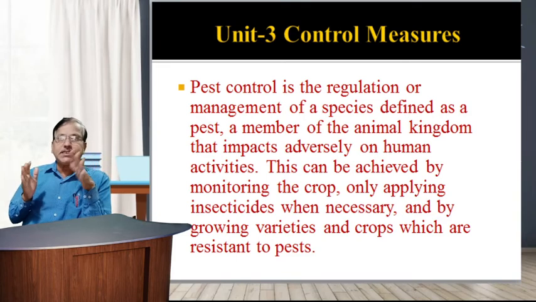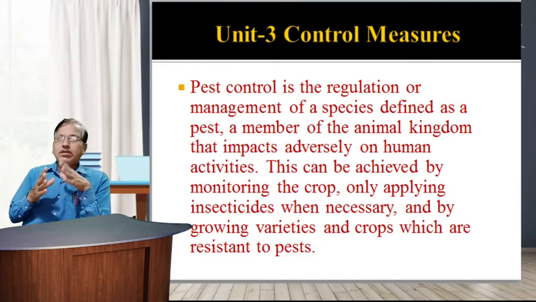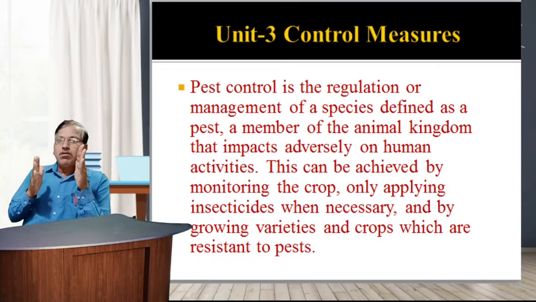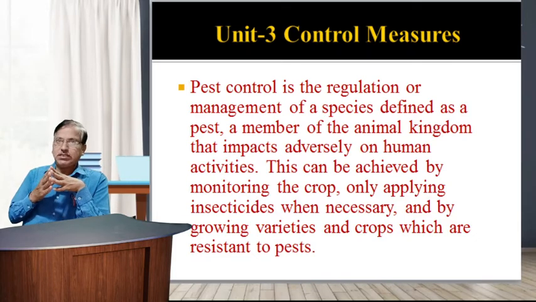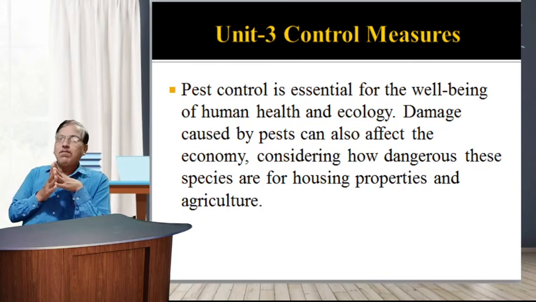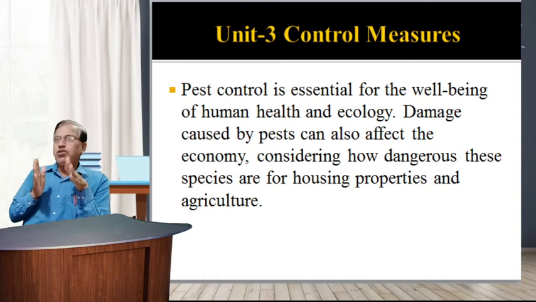From the control measure point of view, pest control is the regulation or management of pests, defined as a member of the animal kingdom that impacts adversely on human activities. This can be achieved by monitoring the crop, applying insecticides only when necessary, and growing varieties and crops which are resistant to pests. So pest control is essential for the well-being of human health and ecology.